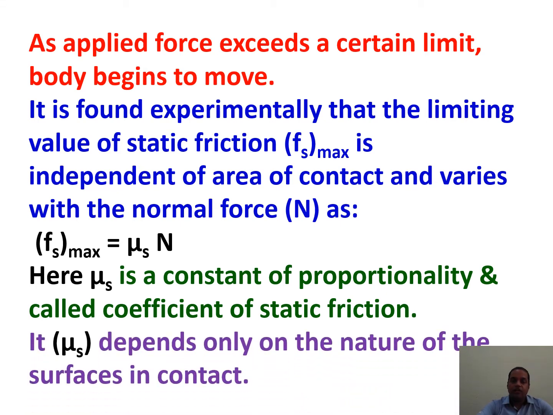Mu s depends on the nature of the surfaces in contact, and mu s is called the constant of proportionality or coefficient of static friction. S stands for static.